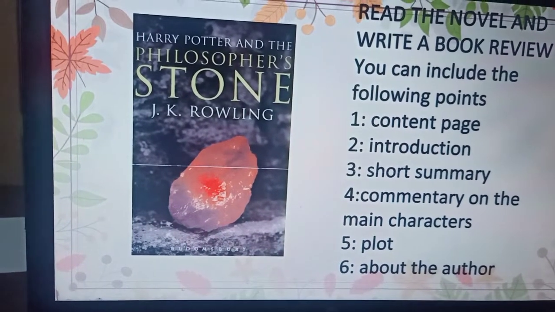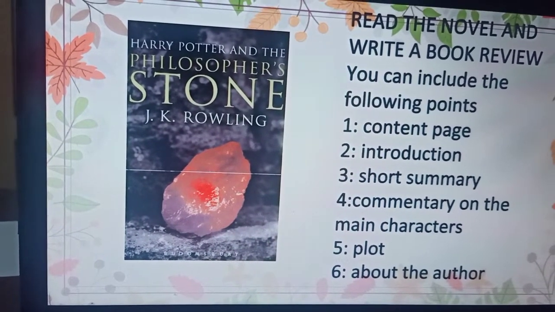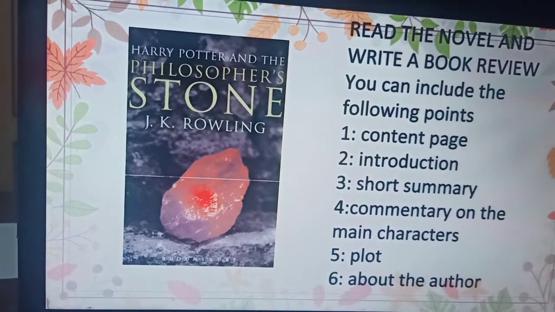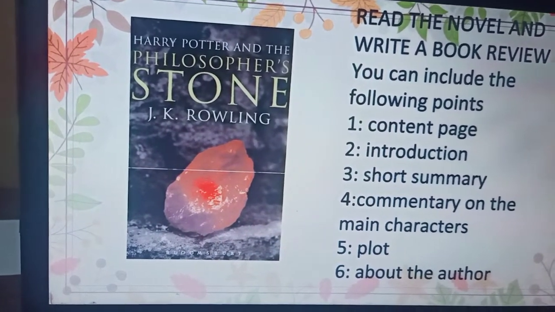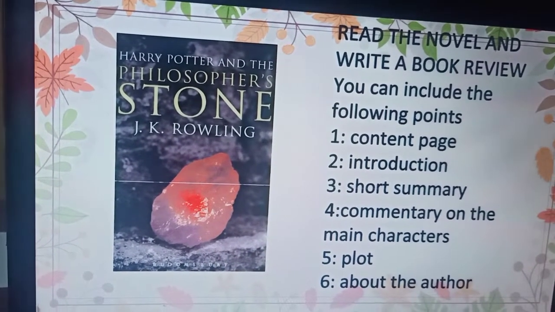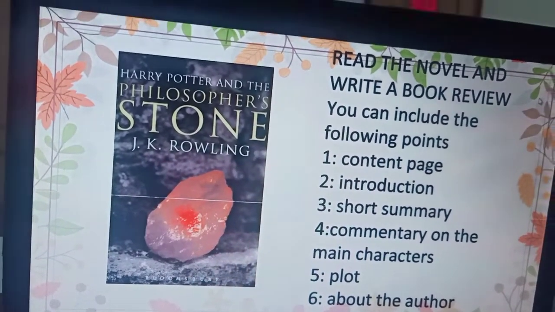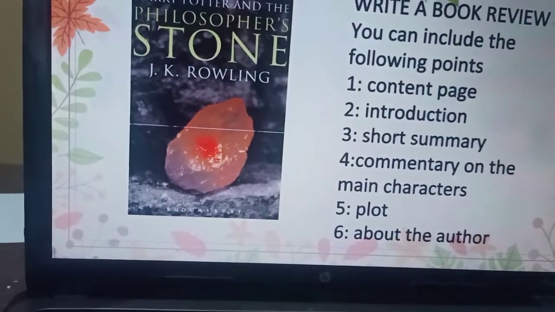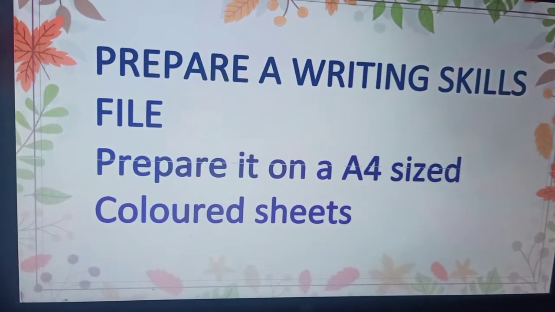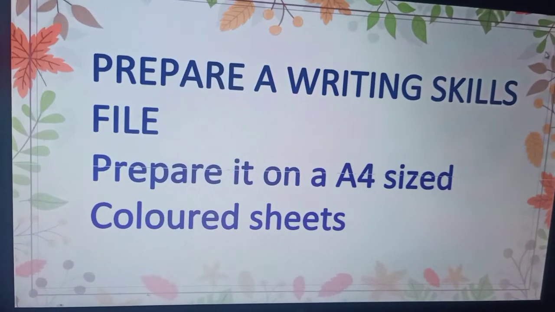Then number 5 is the plot. You have to explain the plot, what is the basic plot or theme of the novel. And then at the end you have to find out some things about J.K. Rowling, and write about the writer.